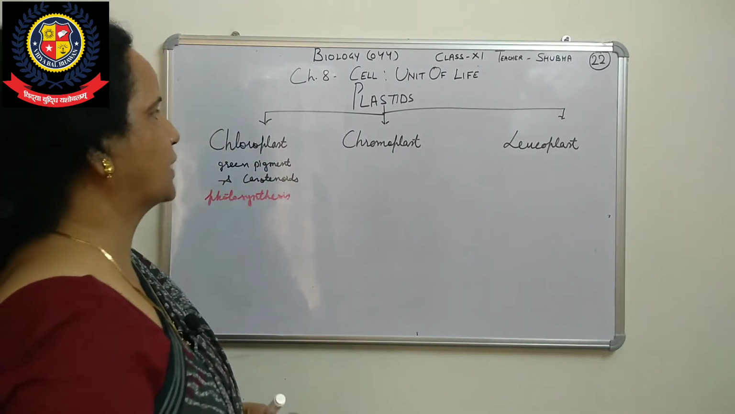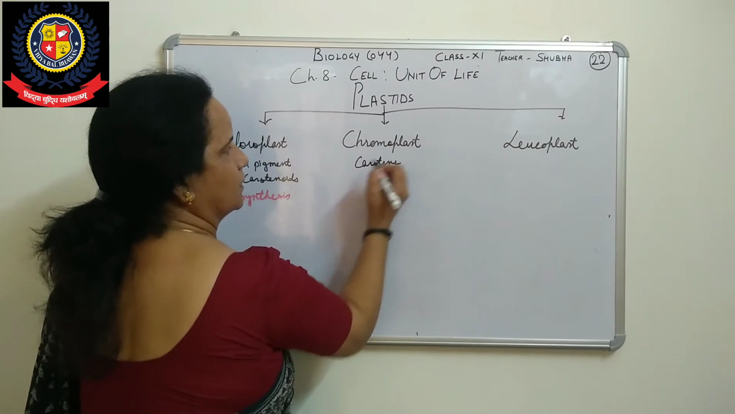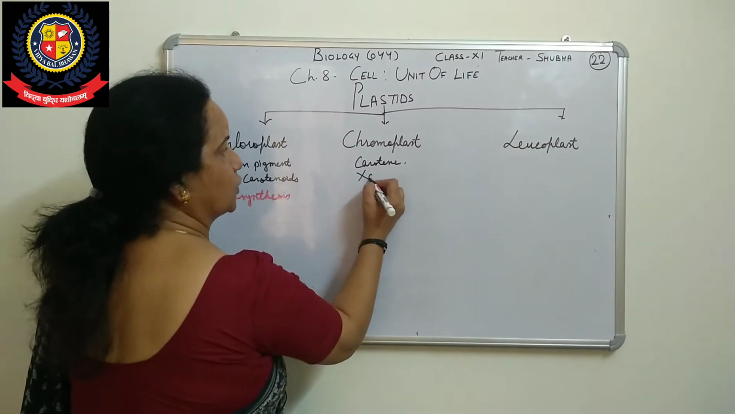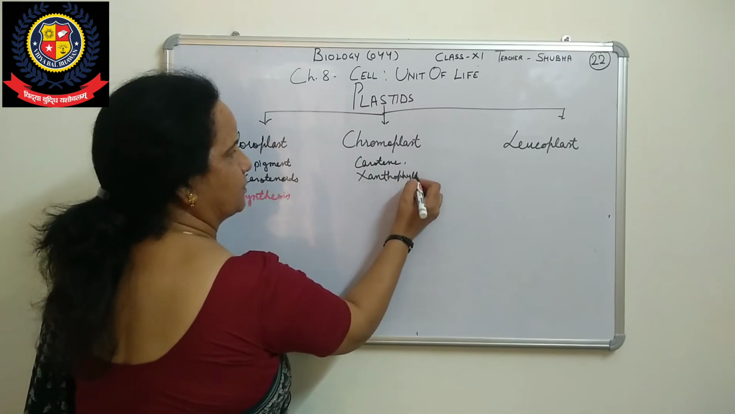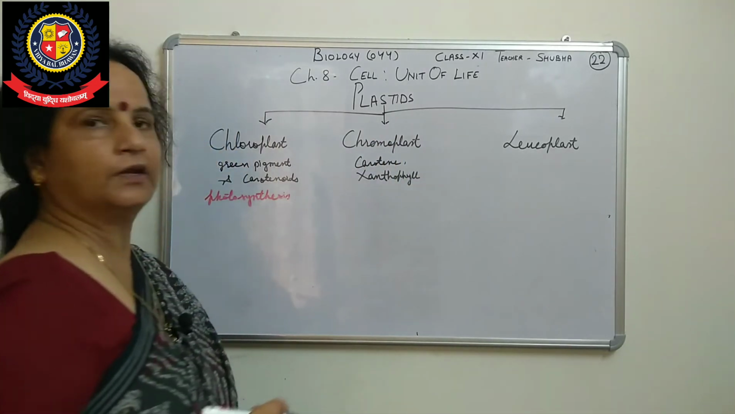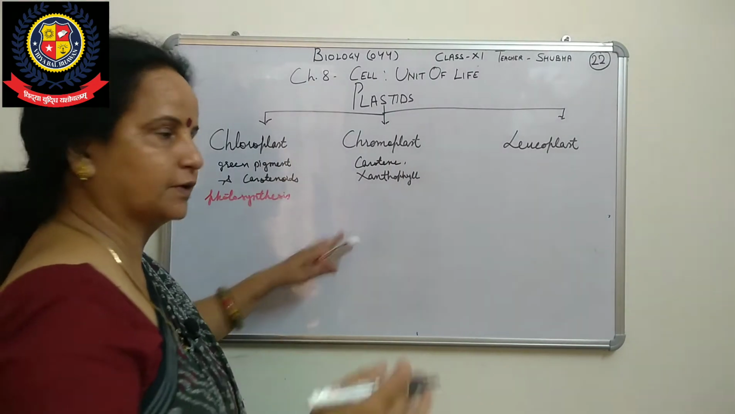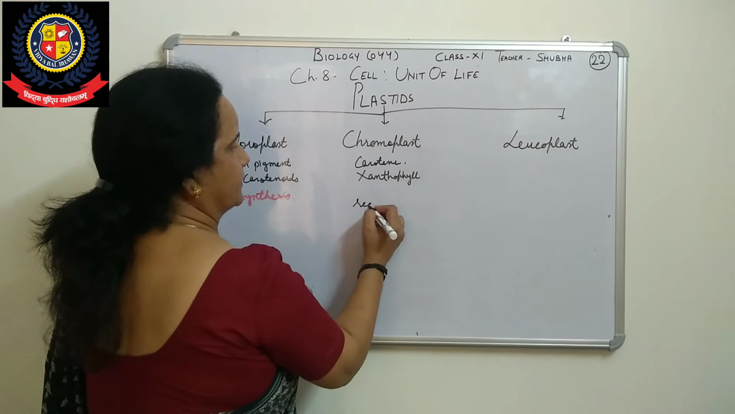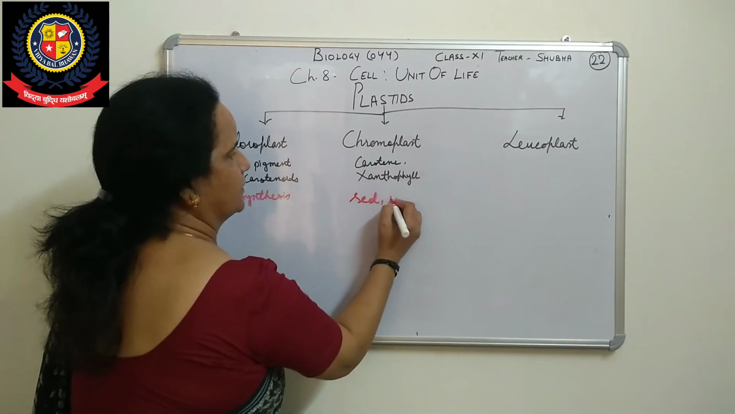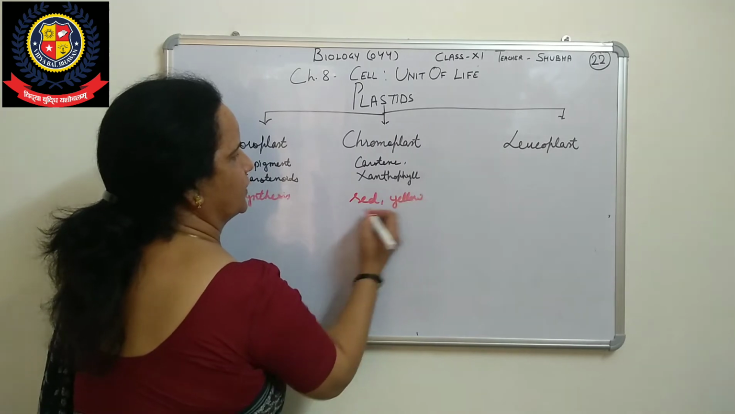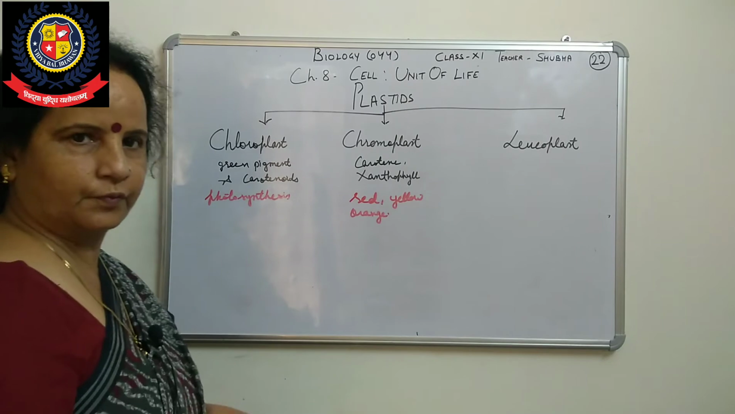Okay. Now come to the chromoplast. They have carotene and xanthophyll pigments. Their function is giving different colors: red, yellow, and orange, as in different fruits.